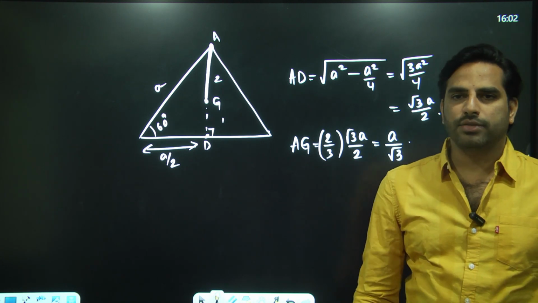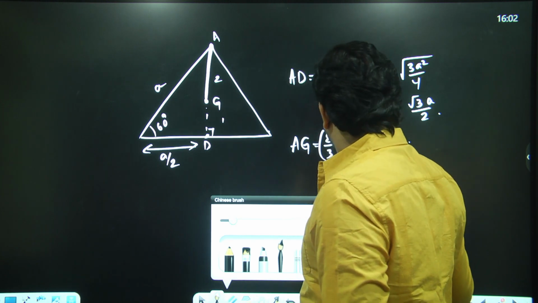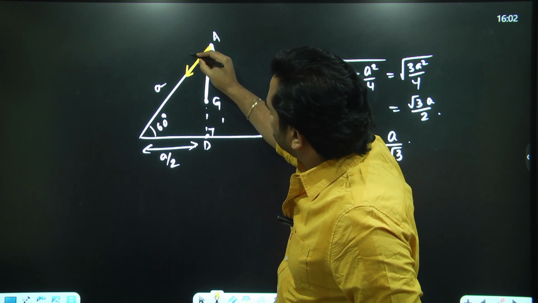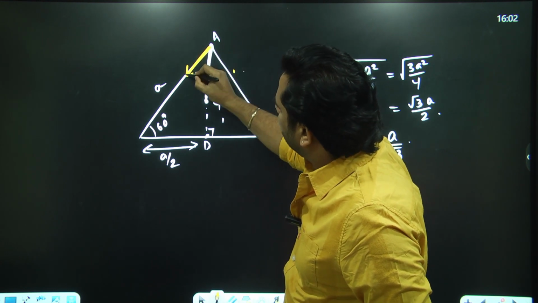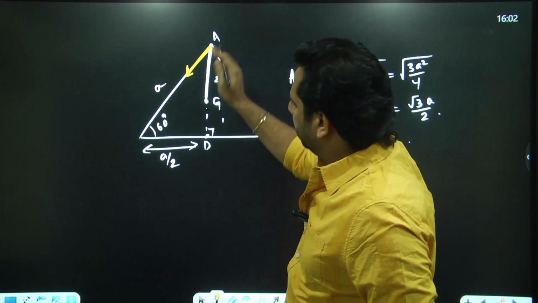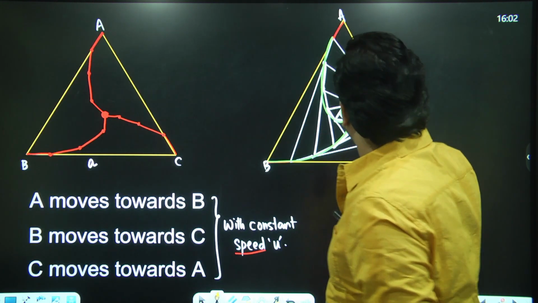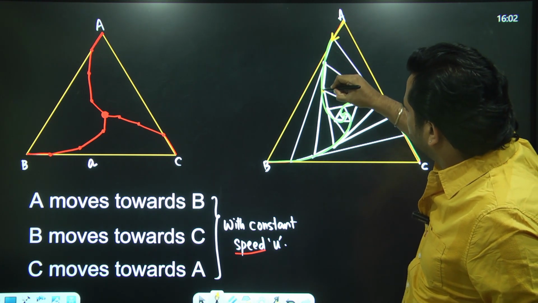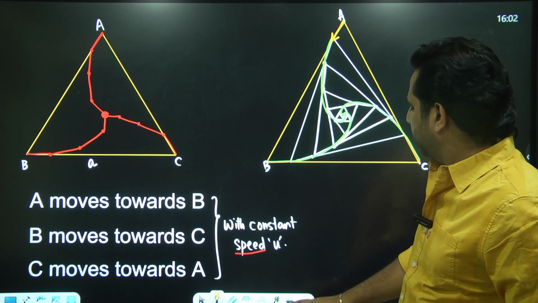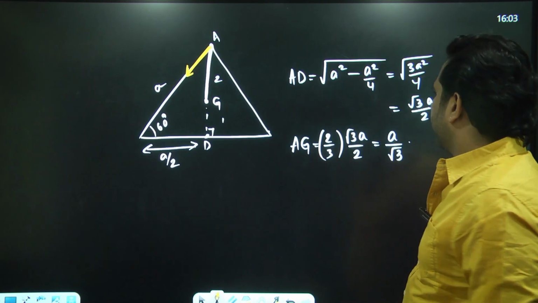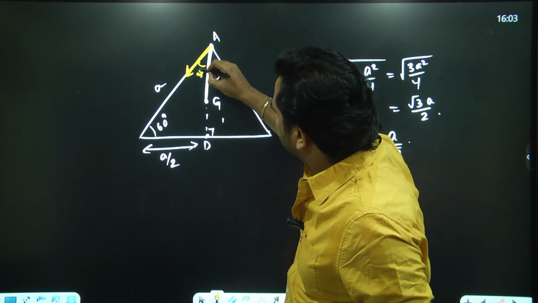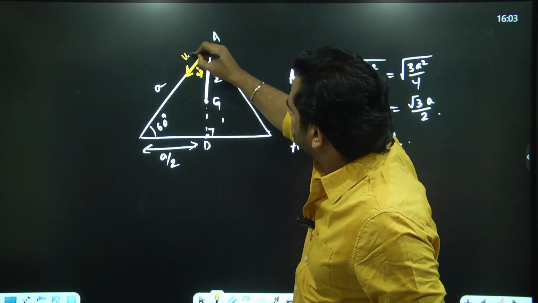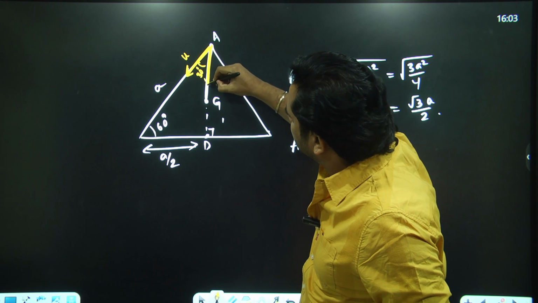The length AG is A by root 3. Now, the velocity of the person A is always, at any given instant of time, along the side of the triangle, any triangle. So if you observe, initially his velocity is directed along the side of this triangle, and at this position, along the side of another triangle. So the velocity of the person A is always along the side of a triangle, and this angle would be 30, and the magnitude of his velocity is u.